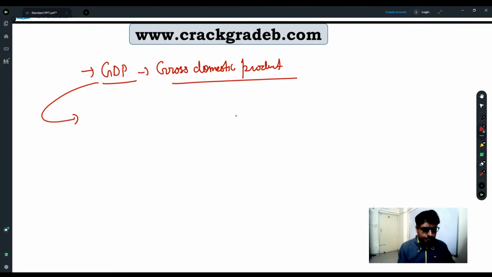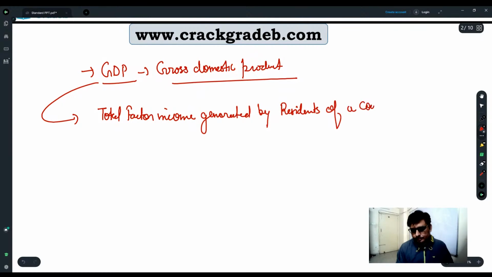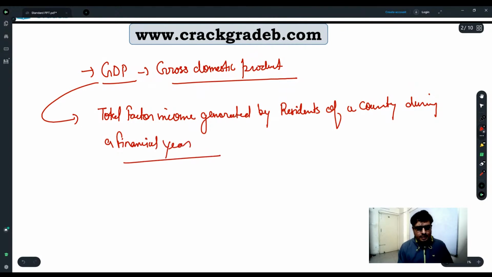So he defined it as: total factor income generated by residents of a country during a financial year.